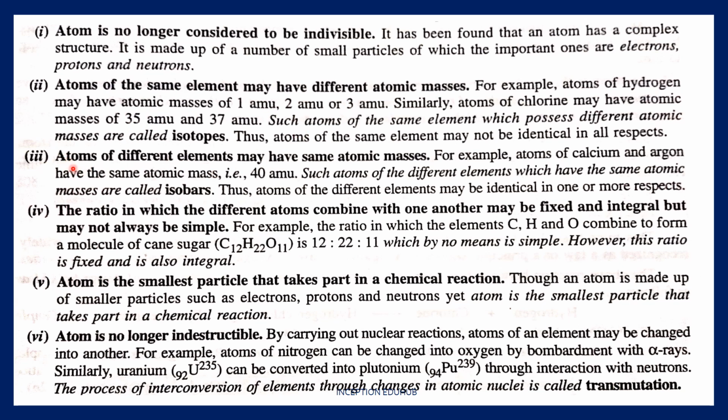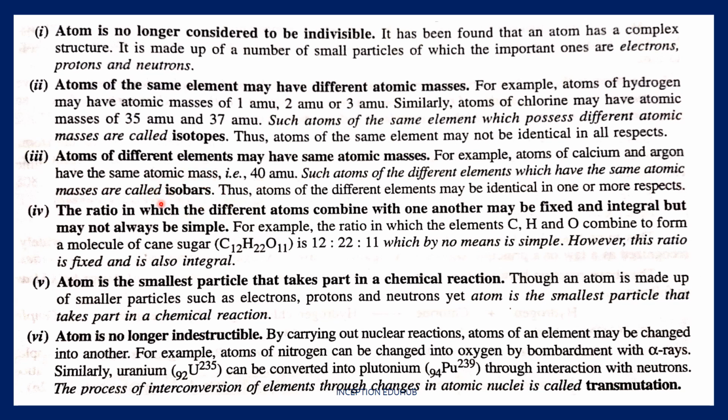The third point is atoms of different elements may have different atomic masses. For example, atoms of calcium and argon have the same atomic mass of 40 atomic mass units. Basically, this does not happen very frequently. This is not a very common phenomenon, but it does happen, and at that time maybe he had not known about these elements, so he could not give an exception of isobars.